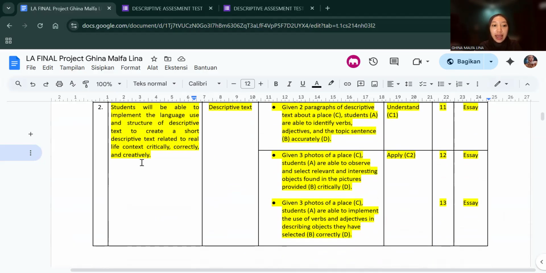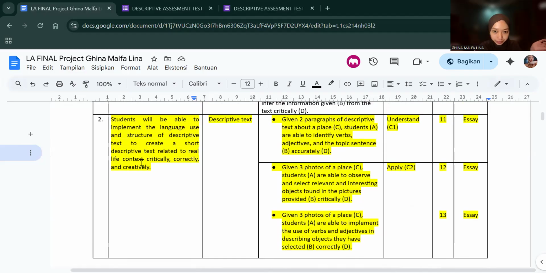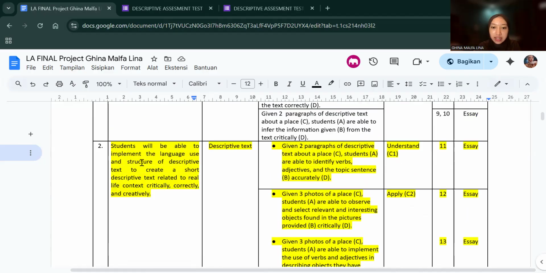Here, students will be able to implement the language use and structure of descriptive text to create a short descriptive text related to a real-life context critically, correctly, and creatively. So here, students are required to implement their knowledge about descriptive text to create a short descriptive text.